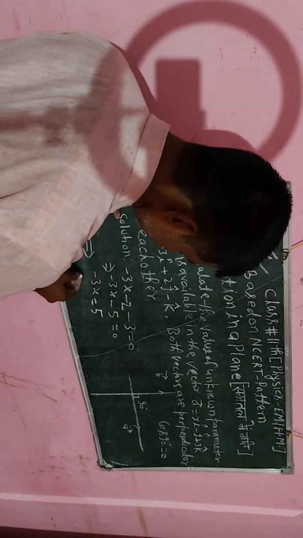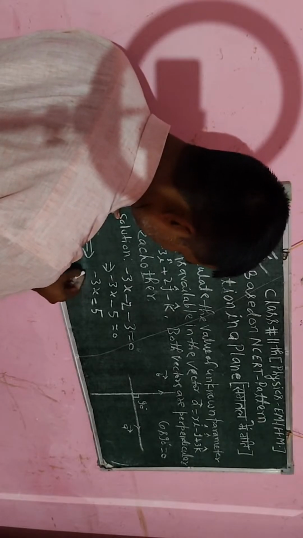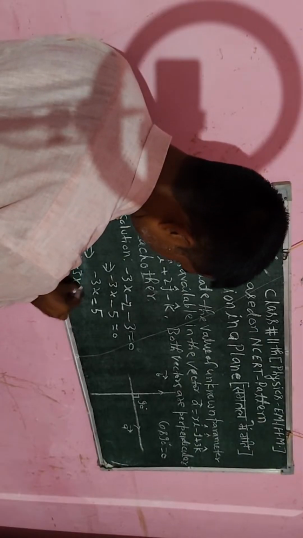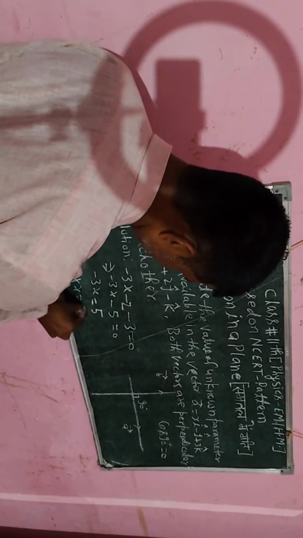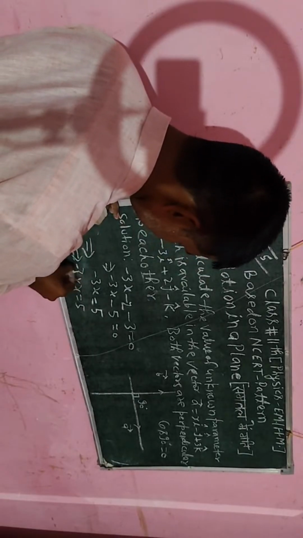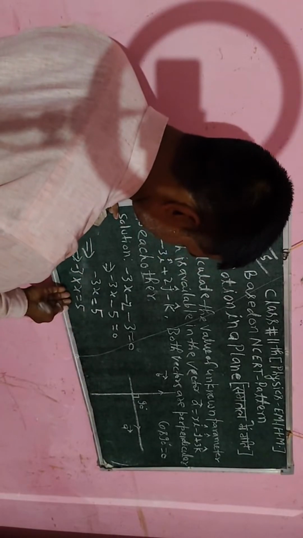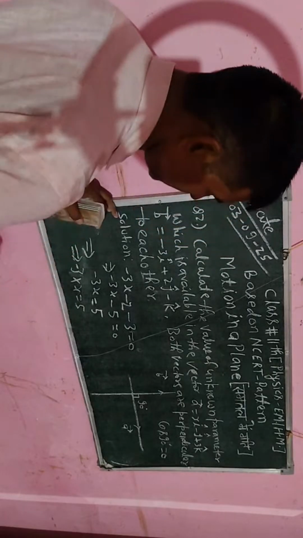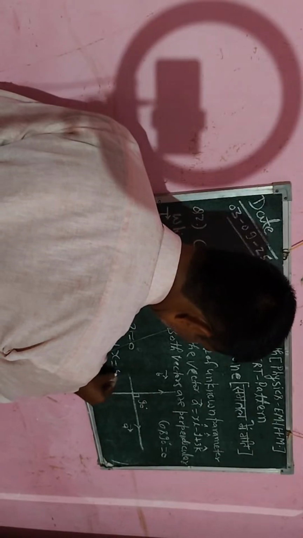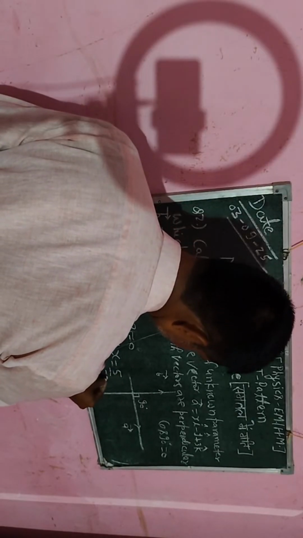So here minus 3 times x is equal to 5. I will say this minus 3 goes to the right hand side, so it will divide 5. So I can put x equal to 5 divided by minus 3.